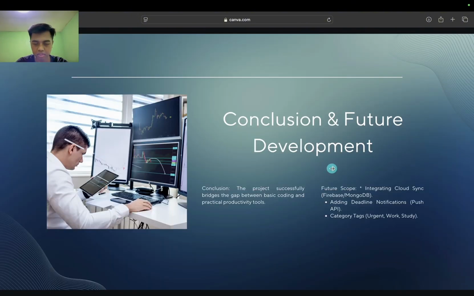Okay, in the last slide, conclusion. This project taught me that informatics is not just about complex code. It's about solving real life problems. This app is simple, but it is a powerful tool to help people stay organized and productive. In the future, I hope to develop this further by adding features like deadline notifications or category tags.